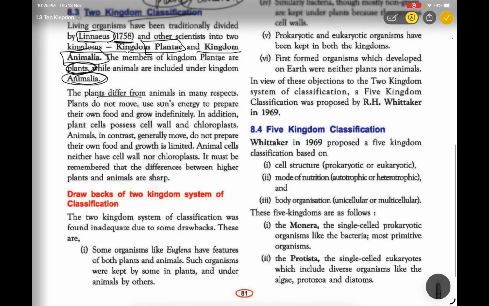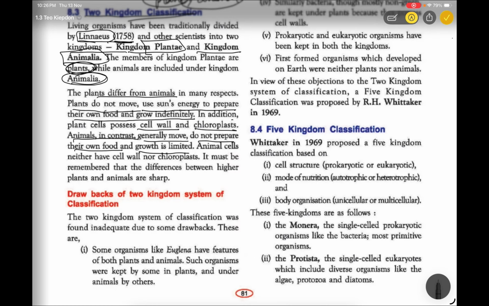The plants differ from the animals in many aspects. Is it right or wrong? Comment me in the comment box. Plants do not move, use the sun's energy to prepare their own food and grow indefinitely. In addition, plant cells possess cell wall and chloroplast. Animals, in contrast, generally move and do not prepare their own food, and growth is limited.